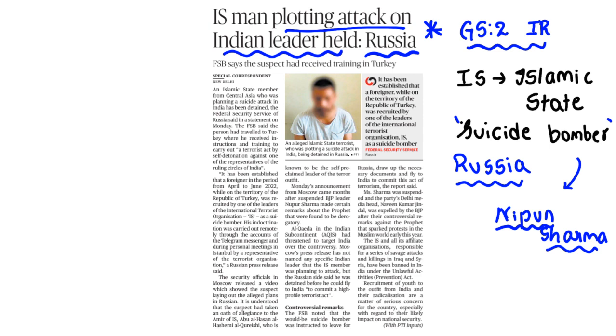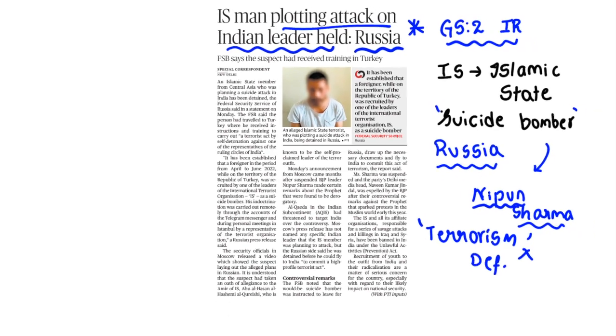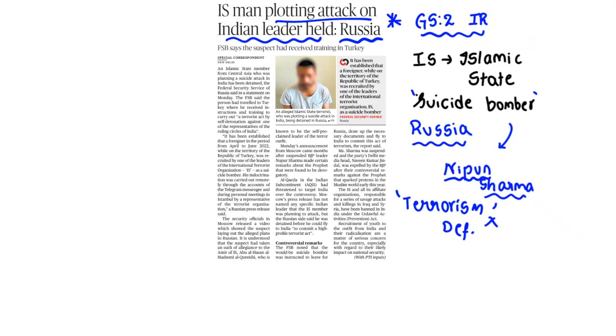So this is the main article, and here one thing you have to remember regarding terrorism: there is no international definition of terrorism. Every country takes its own position on terrorism, and in the United Nations there is the UN Security Council 1373 Sanctions Committee. Clear?